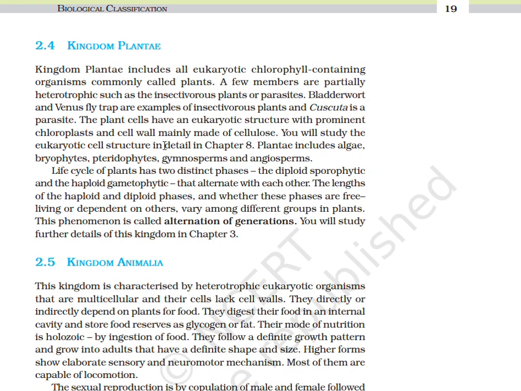Plantae includes algae, bryophytes, pteridophytes, gymnosperms, and angiosperms. The life cycle of plants has two distinct phases: the diploid sporophytic and the haploid gametophytic, that alternate with each other. The length of the haploid and diploid phases, and whether these phases are free living or dependent on others, vary among different groups of plants. This phenomenon is called alternation of generation. You will study further details of this kingdom in Chapter 3.